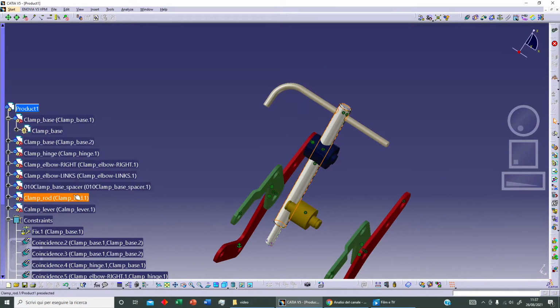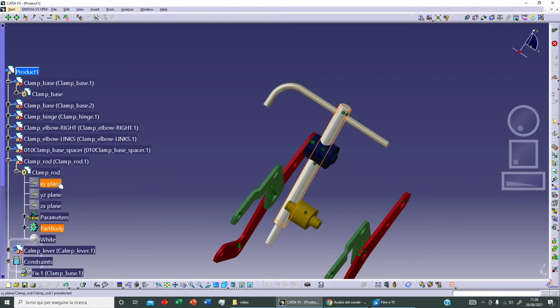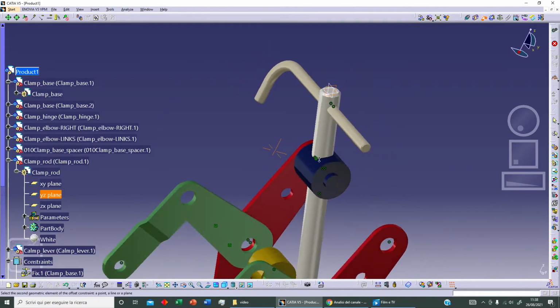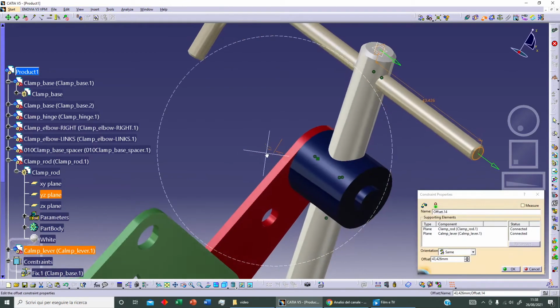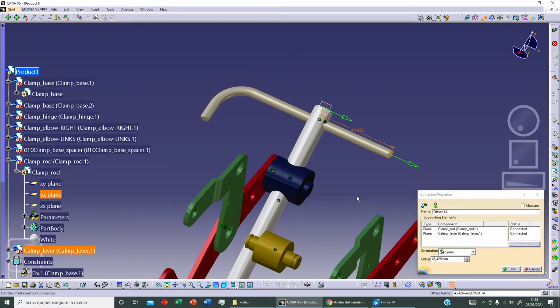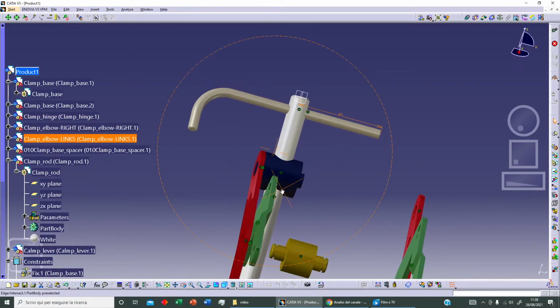And now selecting our clamp root, we can open our tree and we can select this different plane, and we can click on hide and show, and we can add an offset constraint selecting this plane here and this, and let's add our condition, let's say 45, and let's click on OK, and let's update. Okay, this is the right position.